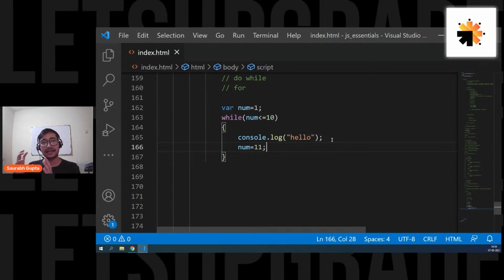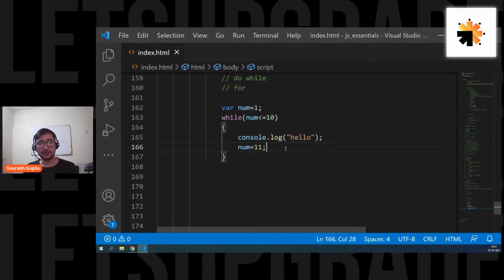I don't want them to understand loops only like this: okay fine, there is an initialization that is very important, there's an increment that is very important. No, you have to understand the core concepts, the basics, how a loop actually works. Increment and decrement are not mandatory. You can break the loop without increment or decrement as well. So you have to understand all the perspectives of a loop.